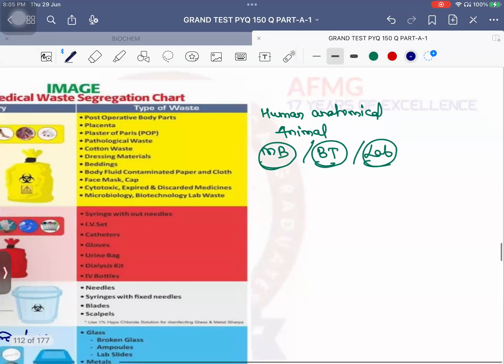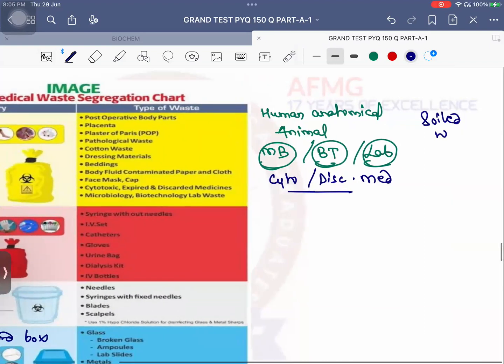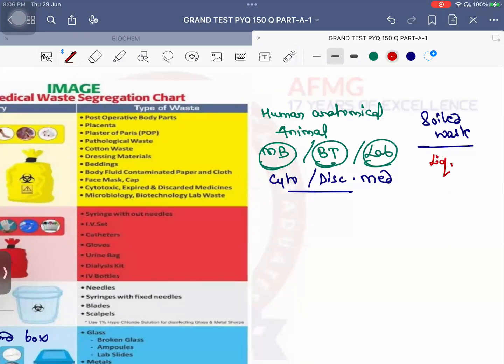Next, apart from that, cytotoxic and discarded medicines. Apart from that, any soiled waste. That means any waste which is contaminated with your body fluids, sputum, saliva, semen, urine, anything like that. Okay? Soiled waste, cotton swabs, gauze pieces, dressing pads, beddings, linens, mattresses, everything. Okay? Apart from that, liquid waste. Okay? Chemical waste. All of this goes into the yellow category. No issues with this.